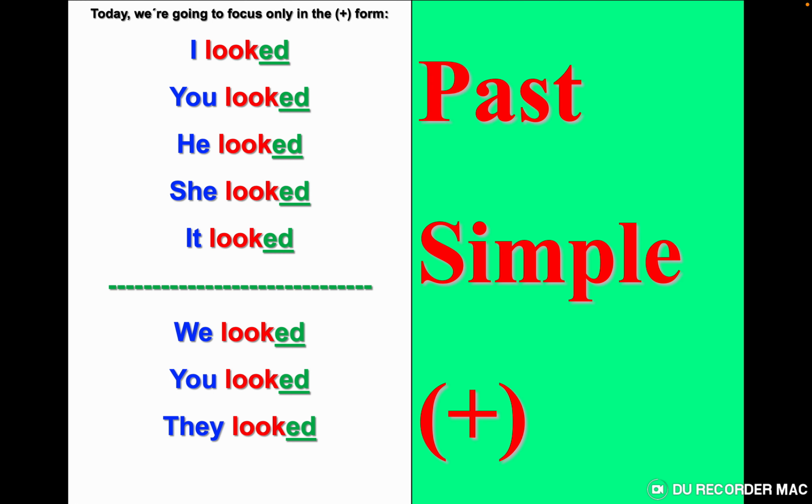If you say I looked, it's not correct. It's bad pronunciation. So the correct pronunciation is I looked with T at the end. I looked, you looked, he looked, she looked, it looked, we looked, you looked, they looked.